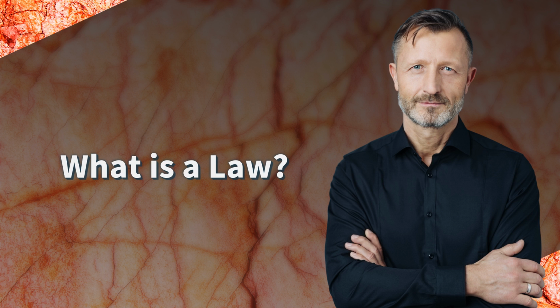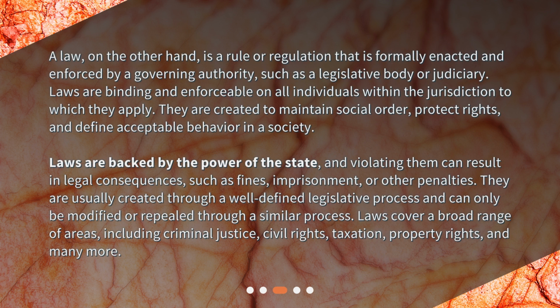What is a law? A law, on the other hand, is a rule or regulation that is formally enacted and enforced by a governing authority, such as a legislative body or judiciary. Laws are binding and enforceable on all individuals within the jurisdiction to which they apply. They are created to maintain social order, protect rights, and define acceptable behavior in a society.